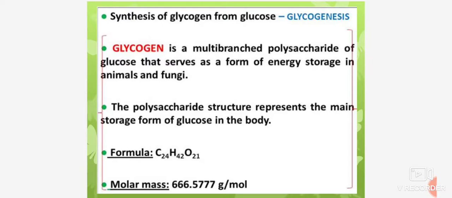The polysaccharide structure represents the main storage form of glucose in the body. The formula of this glycogen is C24H42O21. The molar mass of this is 666.577 gram per mole.